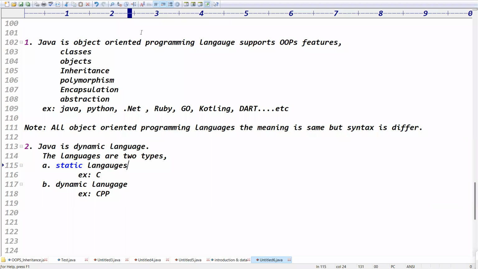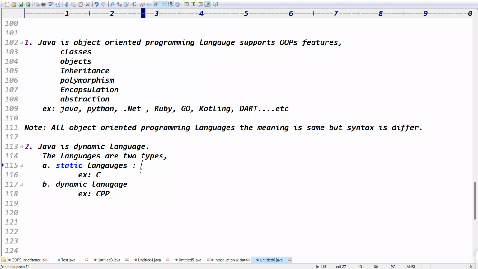What is memory allocation? Tell me. C language means static language, right? Static language means the memory allocation is done at compile time actually. In C language, the pointers are pointing to a memory location during compile time itself, right?